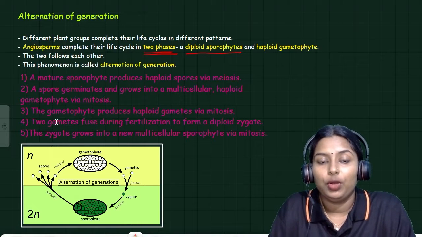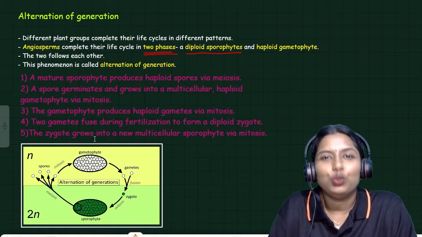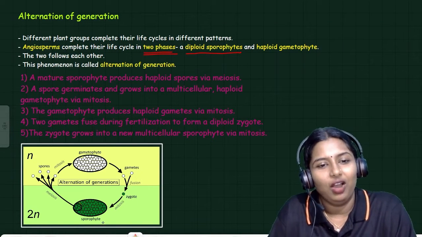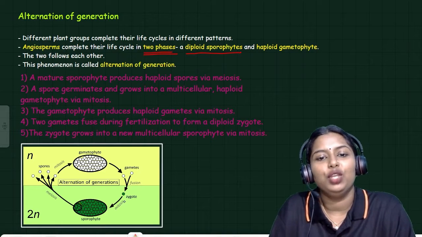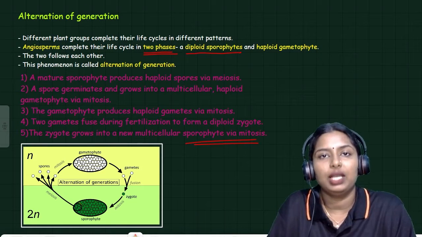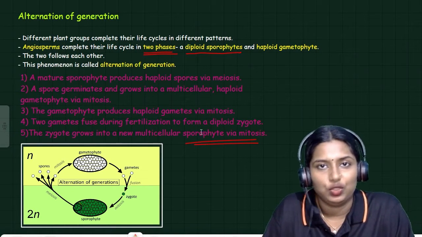The gametophyte produces haploid gametes via mitosis and 2 gametes fuse during fertilization to form a diploid zygote. Again, the zygote grows into a new multicellular sporophyte via mitosis. This process will continue. This is called alternation of generation in angiosperms.